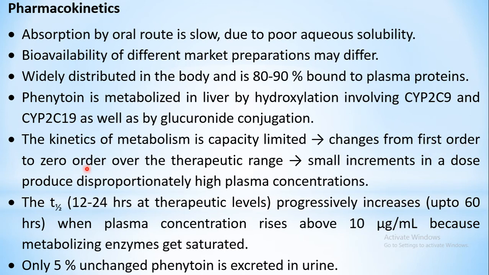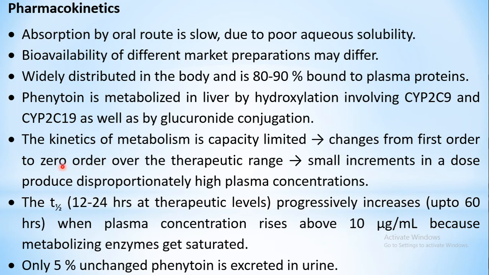to zero order. Zero order meaning what? As you increase the concentration, the metabolic rate does not increase further. That is, saturation of your metabolism has taken place. So all the enzymes or all the processes which are involved, maybe hydroxylation and the glucuronide conjugation, all of them have got saturated now. So even if you increase the concentration of your phenytoin, no additional enzymes are available for the metabolism to take place of the additional drug which has been added due to increase in the dose.